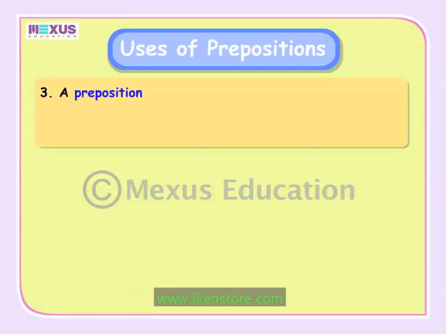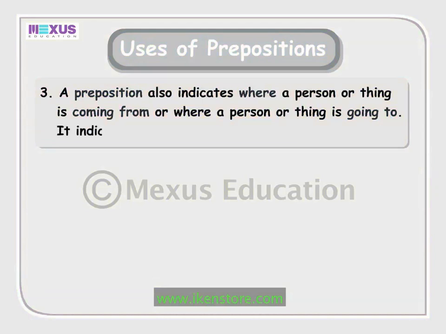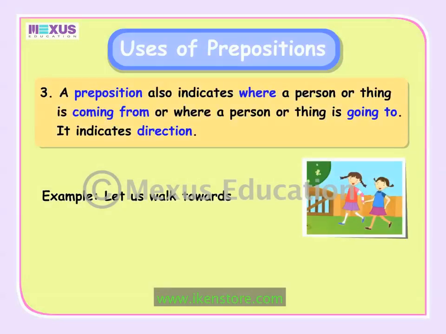A preposition also indicates where a person or thing is coming from, or where a person or thing is going to. In short, it indicates direction. For example, in the sentence, "Let us walk towards the gate," the preposition "towards" indicates the direction in which we have to walk.